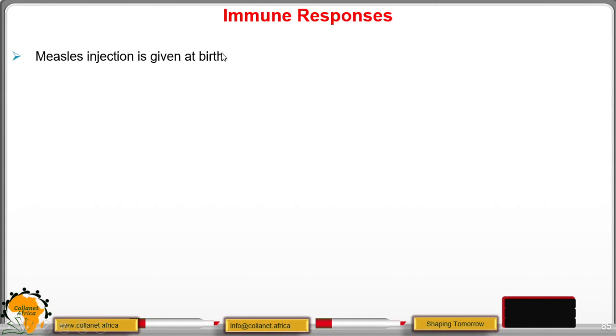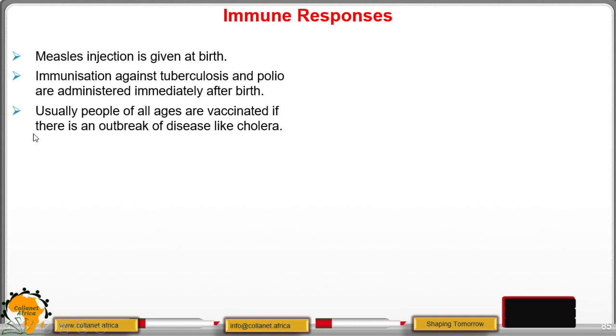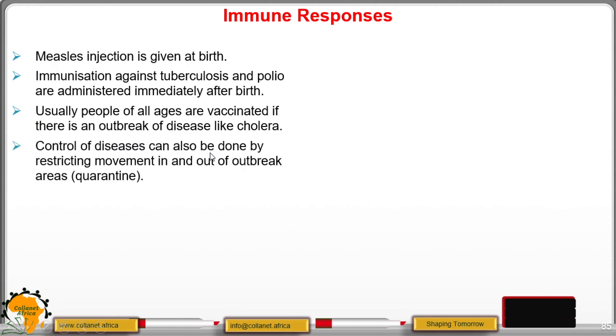Measles injection is given at birth. Immunizations against TB and polio are administered immediately after birth. The one for polio is usually given orally. Usually, people of all ages are vaccinated if there is an outbreak of disease like cholera.